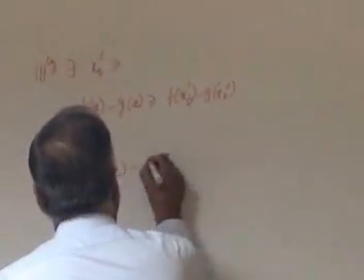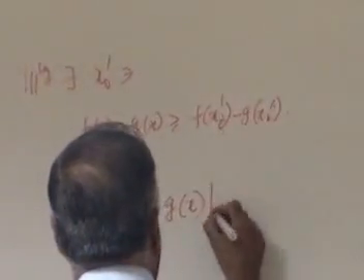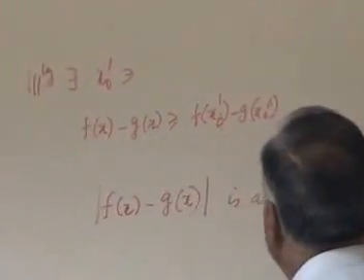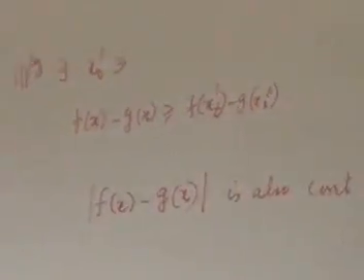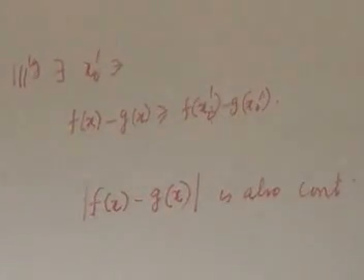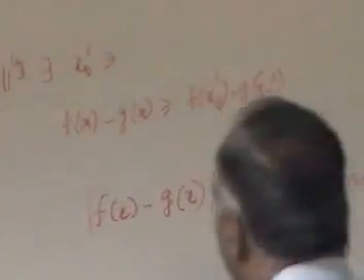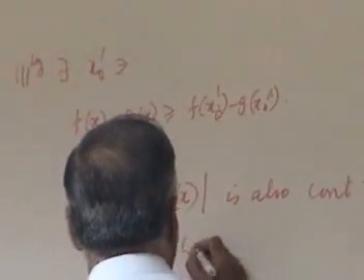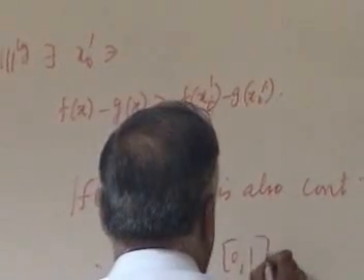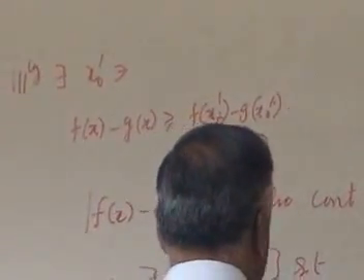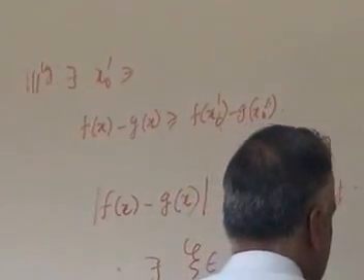And therefore, mod f(x) minus g(x) is also continuous. If f(x) minus g(x) is continuous, mod f(x) minus g(x) is also continuous. It has a maximum, right? Every continuous function has a maximum. Therefore, there exists finally a xi in [0, 1] such that mod f(x) minus g(x) is less than or equal to f(xi) minus g(xi).